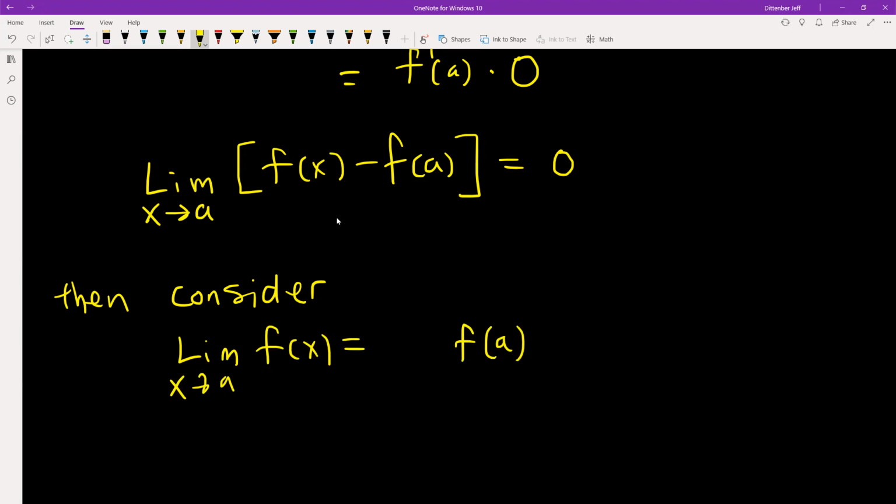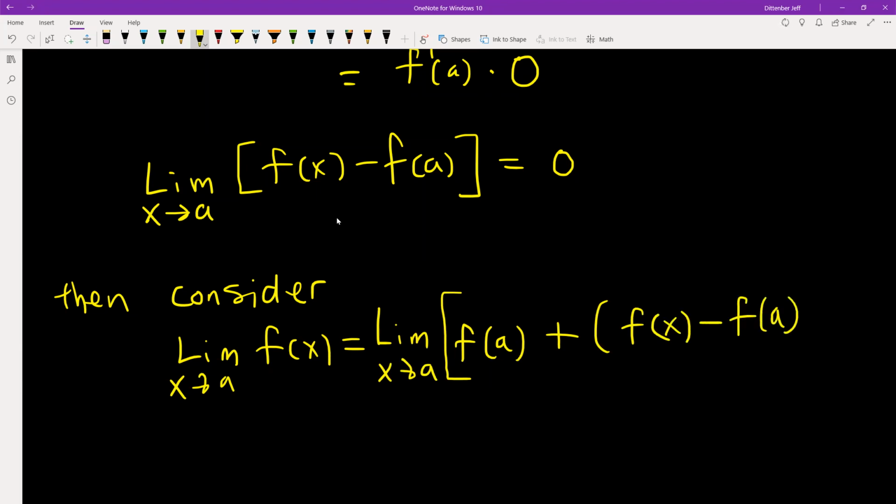That's our goal, but instead what we're going to do is apply a limit here, and I'm going to put this in a bracket, and I'm going to add to it f of x minus f of a, like this. So essentially, this is sort of like adding 0.